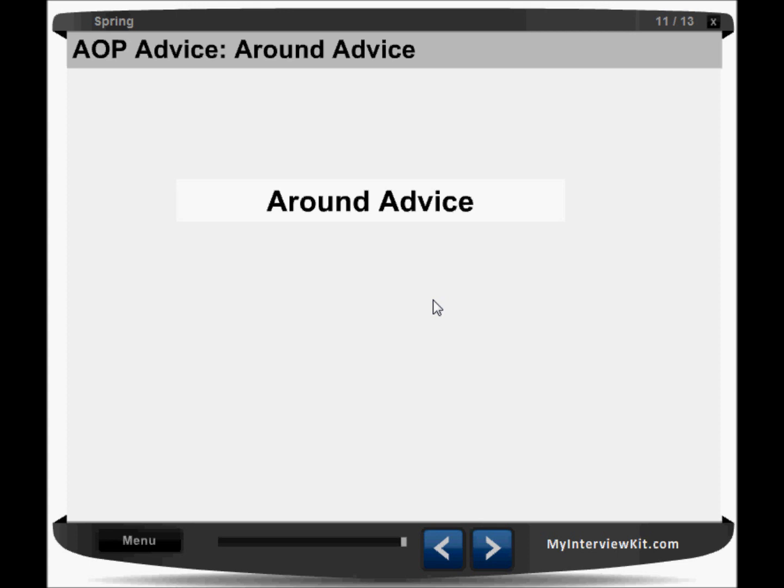What if I call some method and I want that before calling the method, some advice will get executed, and after the method returns, the after advice will also get executed? So both should come into the picture once we call the method, right? So before or after, and that we call around advice.